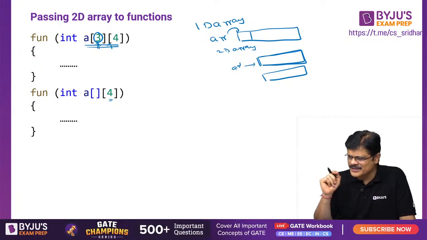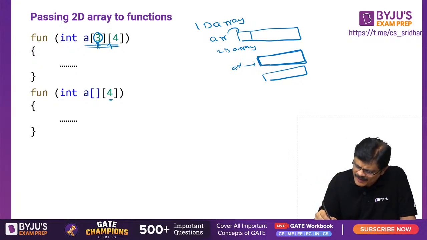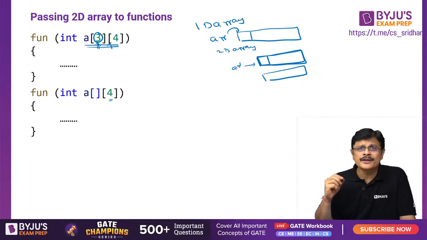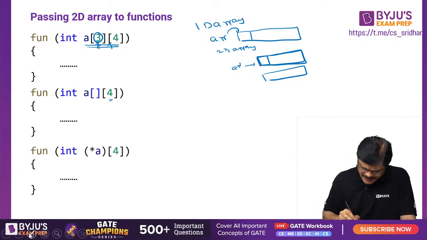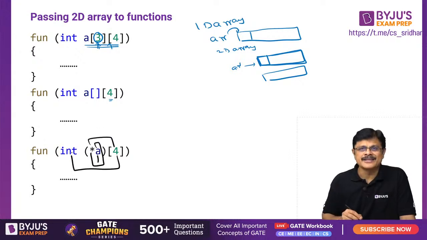Or ARR 0 0 will be this particular element, my dear friends. Am I clear? Or there is one more way, we can define it as a pointer to an array of 4 integers. Pointer to an array of 4 integers.